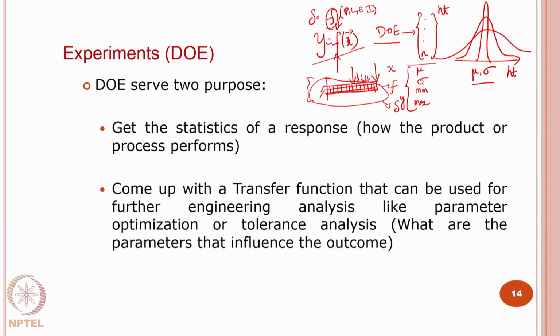Sometimes even the finite element model becomes expensive. So, you cannot run it as many times as you want. Then you need to choose at what design combinations of P, L, E and I will run it. That is what design of experiment will let you do, or in an approximate sense, design of experiments will let you construct this f, which is nothing but your transfer function that relates your output to your input. Get it?